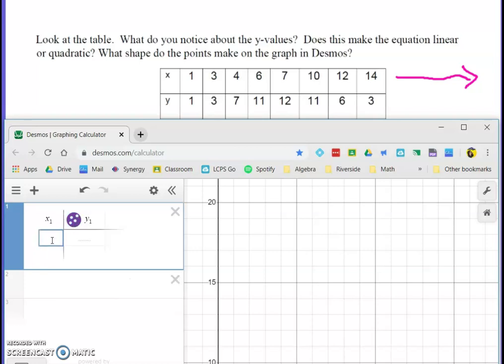And we're going to enter the x values again. So I'm going to go this time point by point. I have 1, 1.